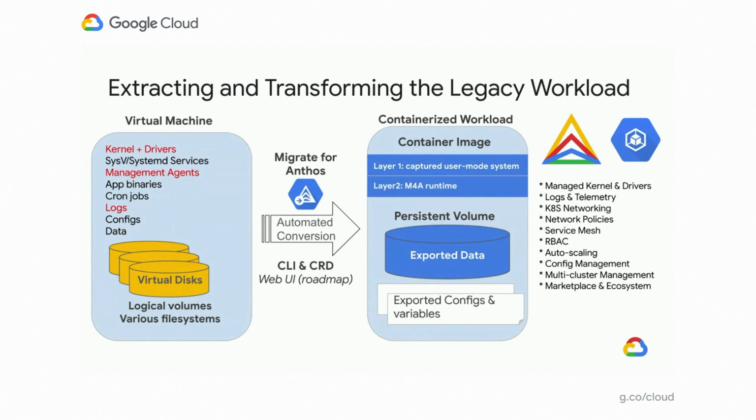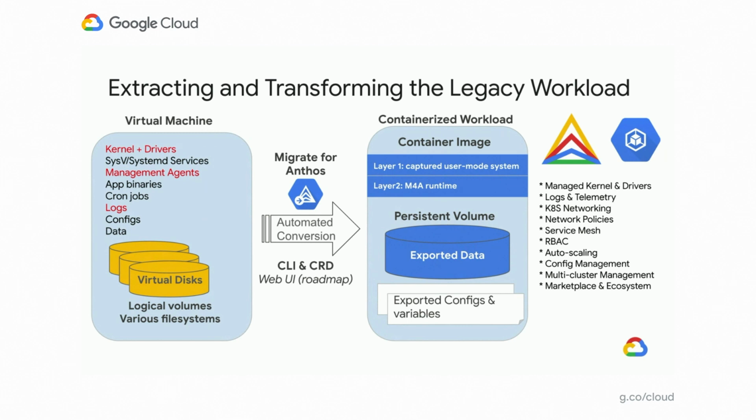The two key things to remember are, first, it's not a lift and shift. You're not taking everything and simply moving it into a Docker container. You can see the things in red: kernel drivers, management agent logs, things that do not matter. You're not moving them into the container world.